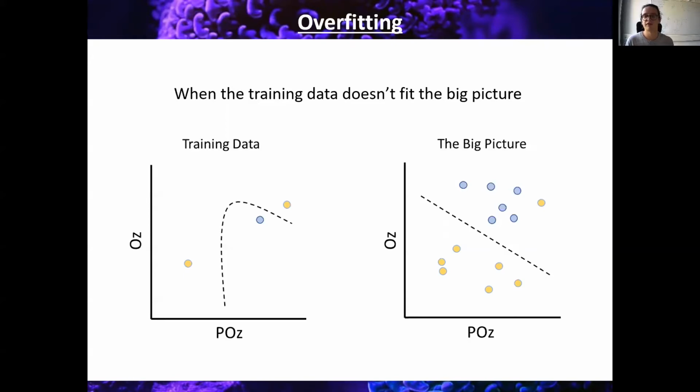So, for example, perhaps the data is partitioned such that one partition consists of data from the first half of the experiment, and the second partition consists of data from the second half of the experiment. Well, then there may be differences in the 2 partitions based on behavior or cognition that is correlated over time. In the first half, participants might be really energetic. In the second half, they might be tired and lethargic. This will be reflected in the EEG activity, such as neural activity or maybe muscle artifacts. People move about a bit more. And the classifier may fit these characteristics in some way, shape, or form.